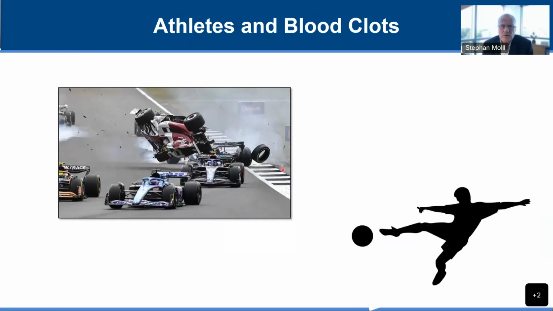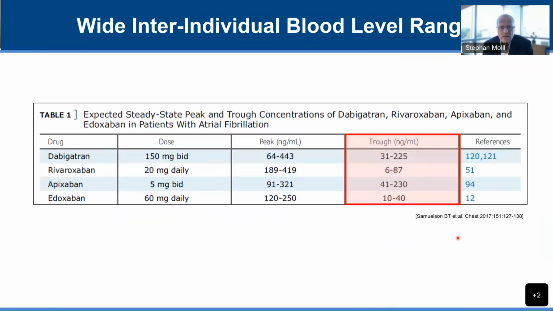Now, that's not true in the patient who is an elite athlete who races frequently or plays soccer frequently and practices, and is at high risk for bleeding if he or she is on anticoagulation. In those people, I have started in the last few years to do individualized pharmacokinetic studies to see how quickly the drug disappears from the bloodstream.